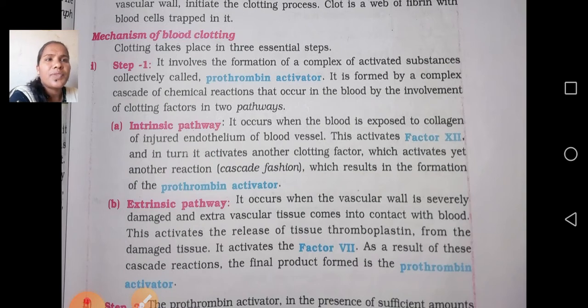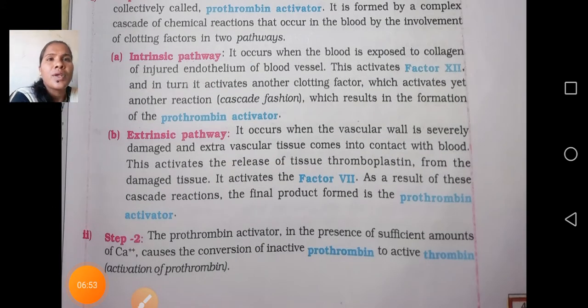This activates factor 12, and in turn it activates another clotting factor, which activates yet another reaction, resulting in the formation of the prothrombin activator. So automatically it will activate the prothrombin activator.